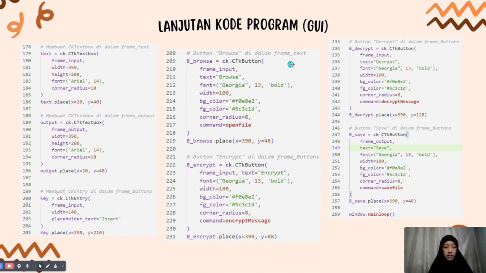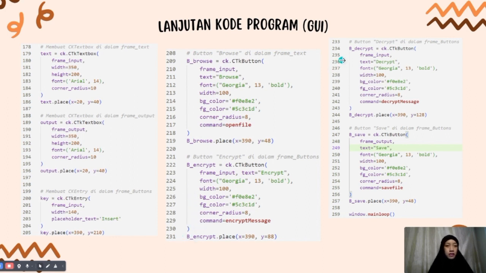And this is for the browse button. The browse button is put in the input frame, and there is a text that says browse, and this is for font format, width, background color, font color, corner radius, and a command that says open file, and this is the coordinate. Also, we have other buttons, and next is the encrypt button. The encrypt button is put in the input frame, and there is a text that says encrypt and font format, width, background color, font color, corner radius, and a command that says encrypt message and coordinate.